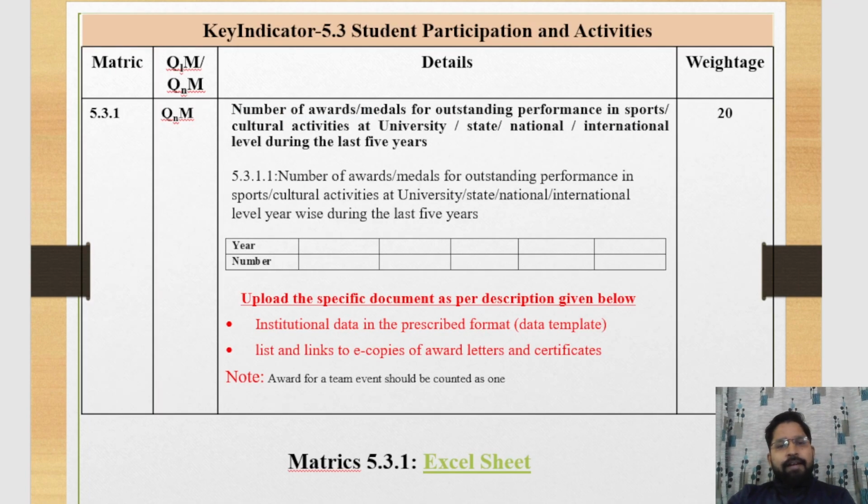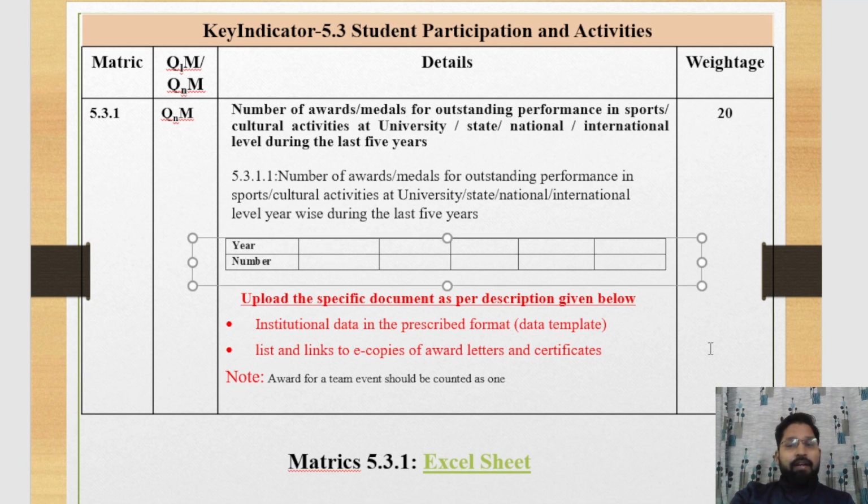Now we discuss the matrix 5.3.1. This one is also a quantitative matrix. The weightage of this matrix is 20. Inside the matrix, we provide data of the number of awards and medals for outstanding performance in sports and cultural activities at university, state, national, and international level during the last 5 years. Here we mention the year. Here we mention the name.